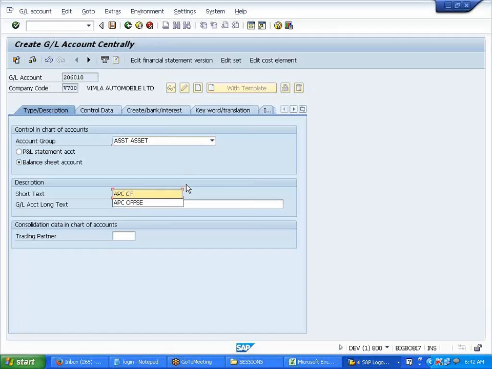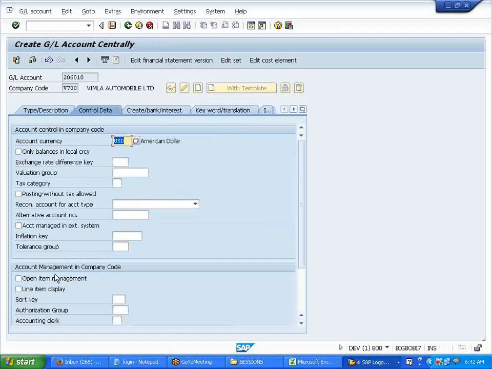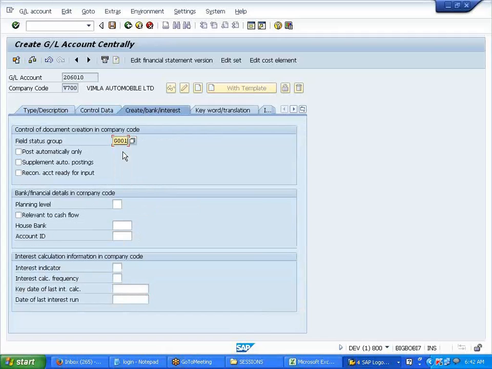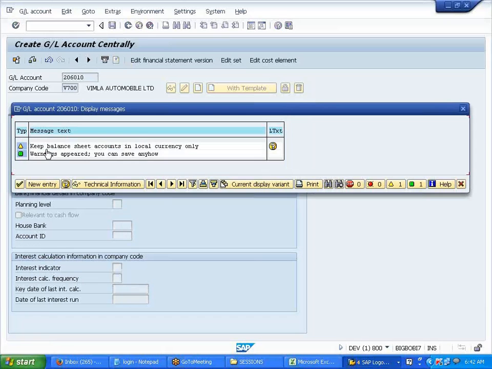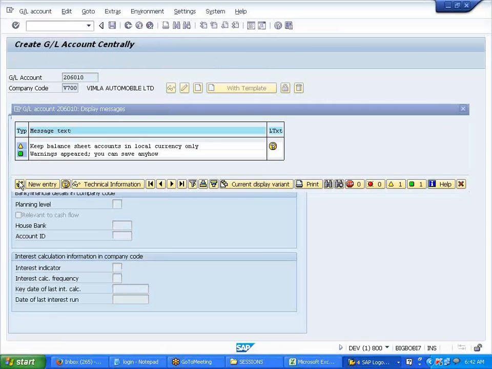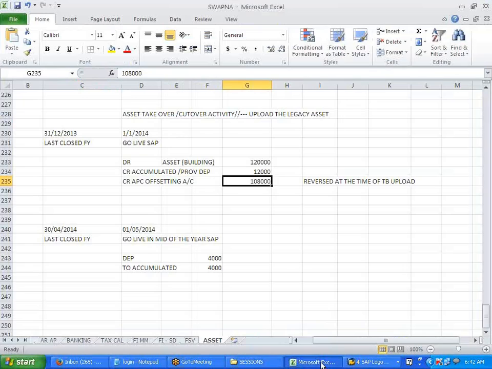Don't get confused, they'll give different names, like conversion account, whatever they give. Save it. This is all GL: building account, accumulated account, offsetting account. So I can post through F-02, right?